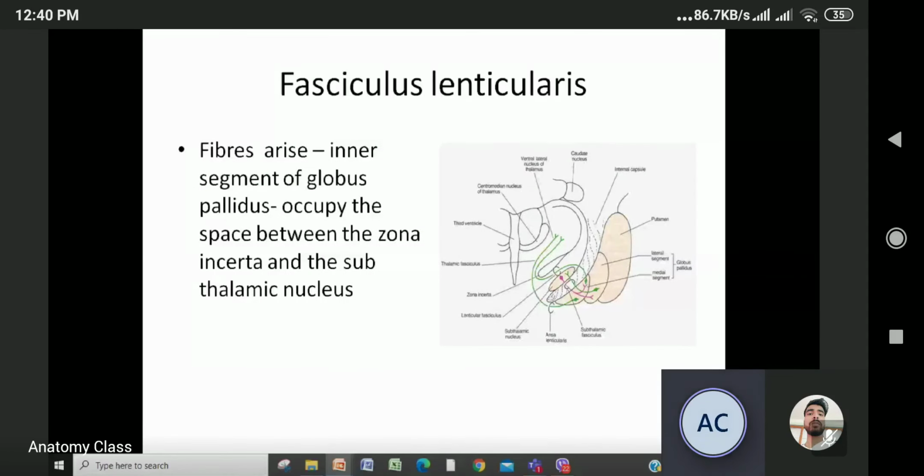What is fasciculus lenticularis? Please remember this. These fibers arise from the inner segment of the globus pallidus, and where do they lie? They occupy the area between the zona incerta and the subthalamic nucleus.